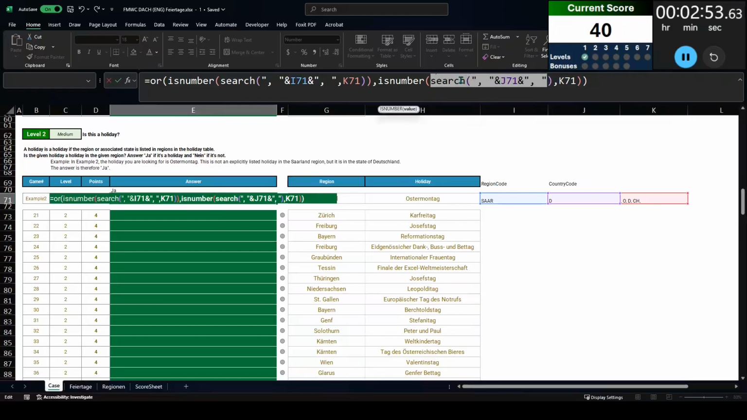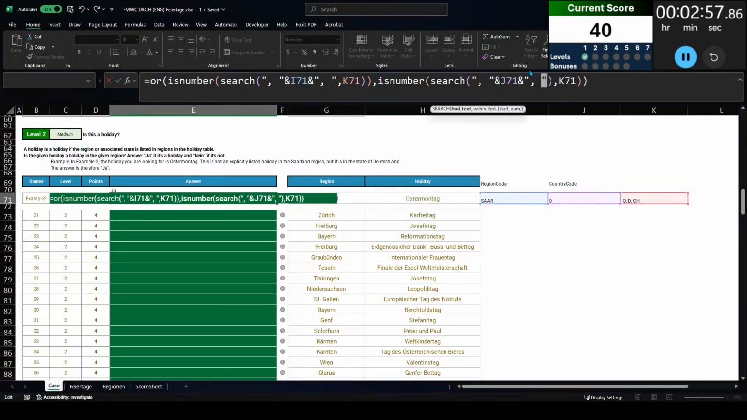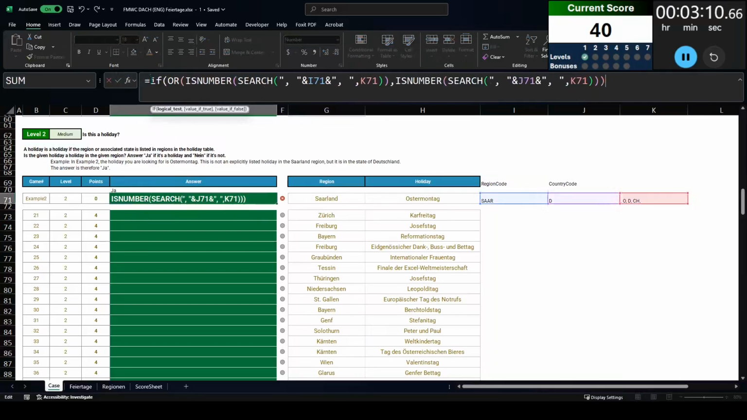Now what's happening here is that I'm getting an error for the isNumber search function. It's taking me a little while to identify why that is, but it's because of a misplaced closed parenthesis. So I moved this case 71 within the parentheses. Now this OR statement, this isNumber search statement, is working properly, and now I can convert it to ja and nein correspondingly.